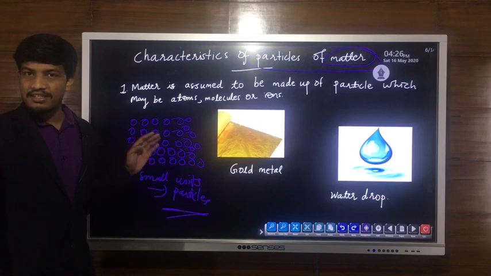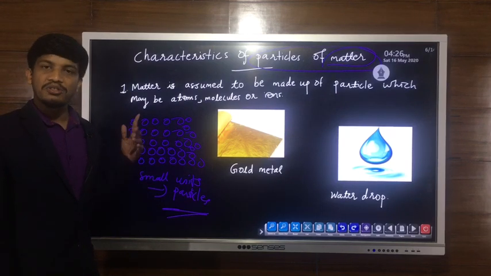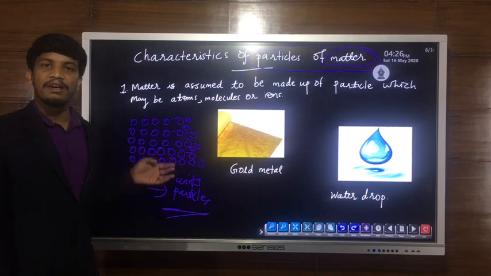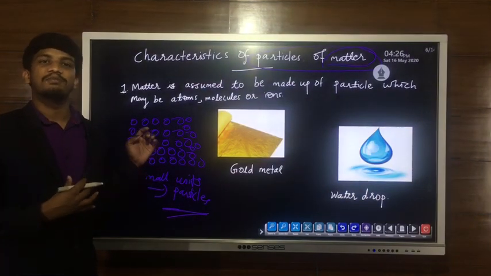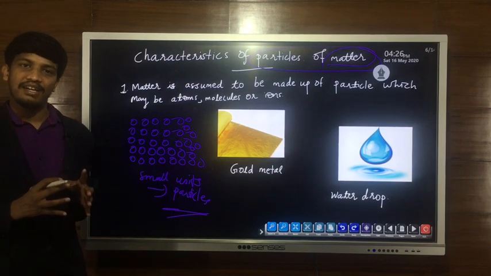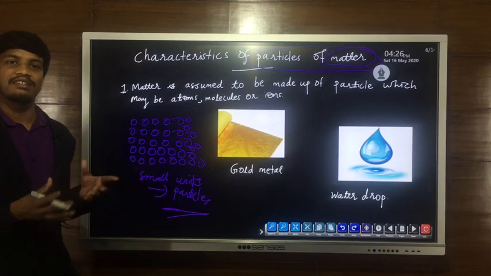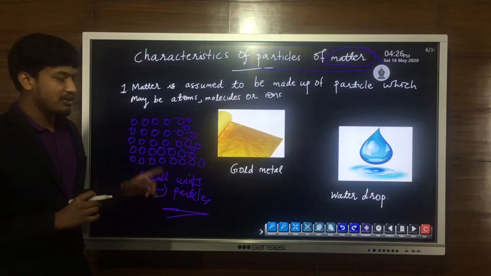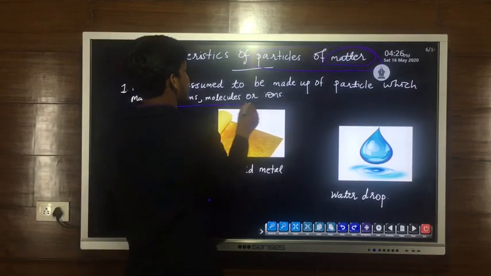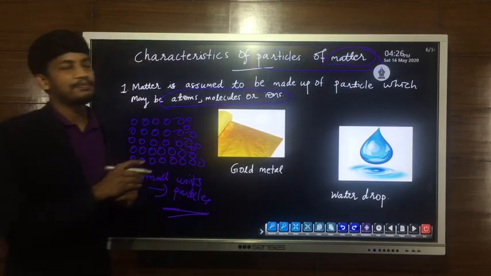Now we can consider some examples for this. See, suppose we consider the human body or animals. It is also a form of matter, so it is made up of small particles like this. We cannot see the particles, but actually all forms of matter are made up of small units called particles. And these particles may be atoms, molecules or ions.